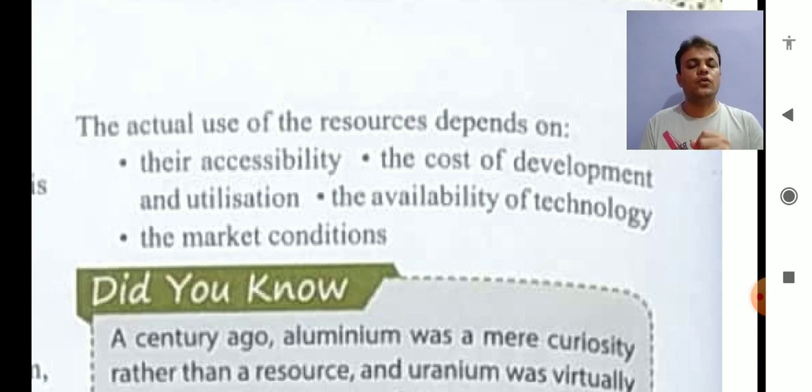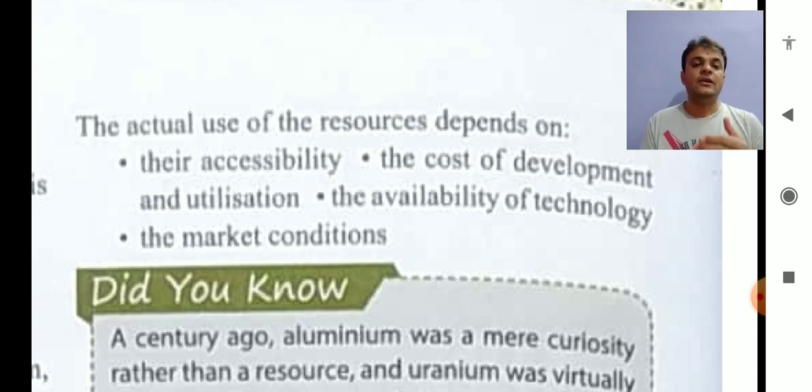Second is cost of development and utilization. So in utilizing or using it and developing it, what cost we can incur is also an important aspect of the actual use of resources. The third is availability of technology.